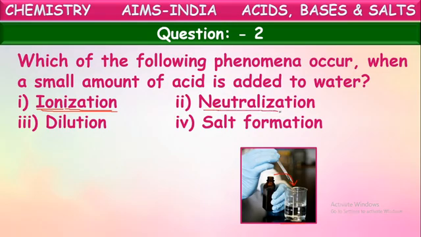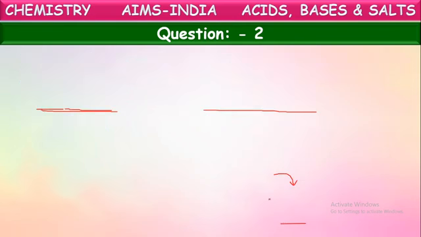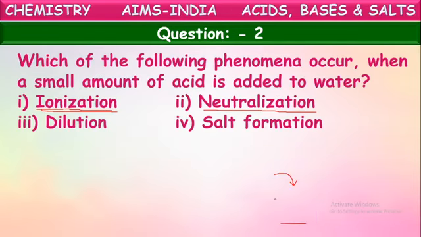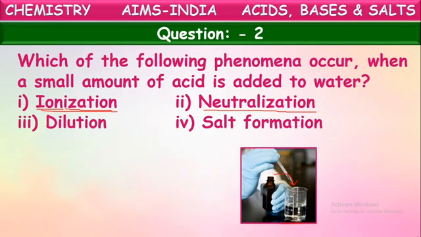Next one, what is neutralization? The reaction of an acid with a base to form salt and water is called neutralization. What is happening here? We are taking only acid to dissolve into water. We are not taking any base here. So neutralization will not occur. Because we are only dissolving acid into water, there is no reaction of acid and base here. No neutralization occurs. Neutralization means reaction of an acid with a base to form salt and water. It is not happening here.